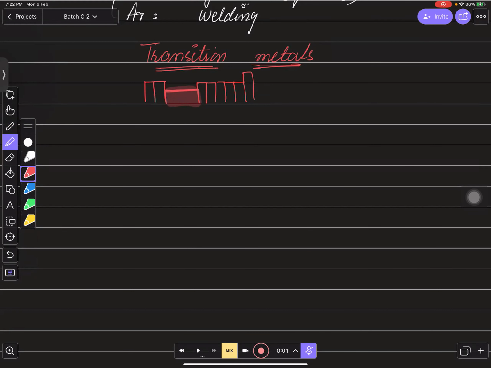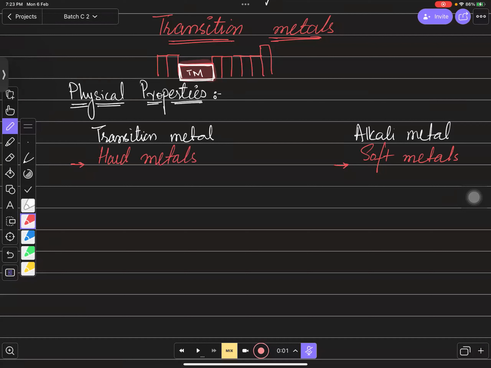If you talk about alkali metals, बच्चों, alkali metals are which type of metals? They are soft metals, right? They can be cut by knife, right? Yes, sir. And transition metals are actually very hard metals, right? They cannot be cut by knife. Got it, every one of you? Yes, sir. If you talk about alkali metals, they have low melting point and boiling point.